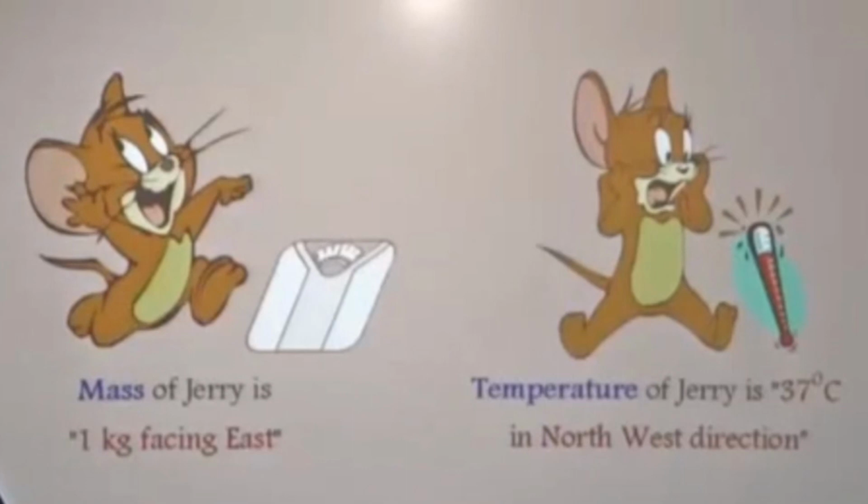Children, these are all the examples of scalar quantities. So we can simply say mass of Jerry is 1 kilogram and temperature of Jerry is 37 degrees Celsius. Only magnitude is sufficient for scalar quantity. Can you all understand about scalar quantity, children?